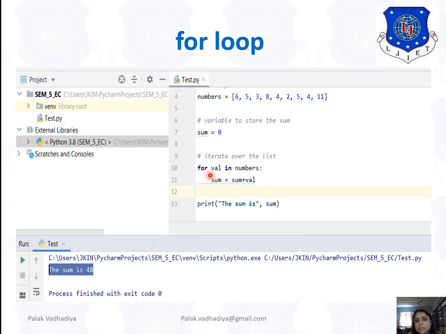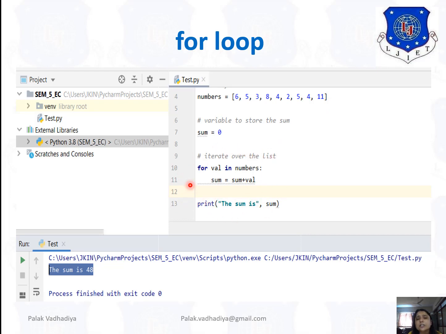So first it will fetch the 6 and it will see, oh, 6 is not the last element. So simply the body of for is executed, that is sum equals sum plus val. So in place of sum it's 0 and in place of val first is 6. So now the sum value becomes 6. It will take again the next number, that is 5. So it will check, oh, 5 is also not the last number. So again it will do 6 plus 5, that is 11. Now it will take the third number and again it will check, oh, it is also not the last number. So again it will add all these numbers.